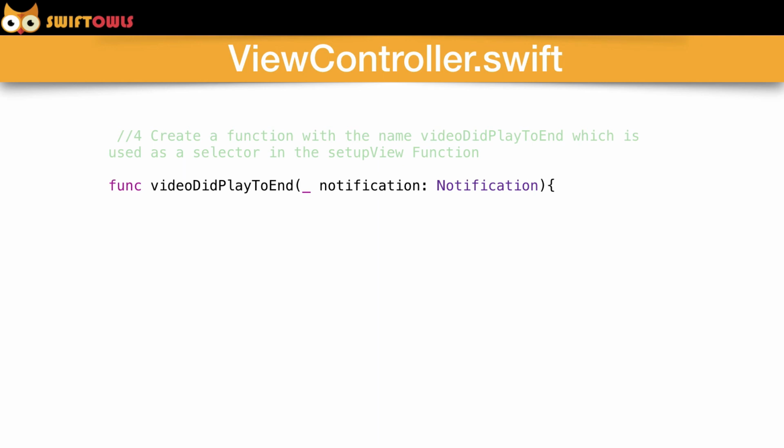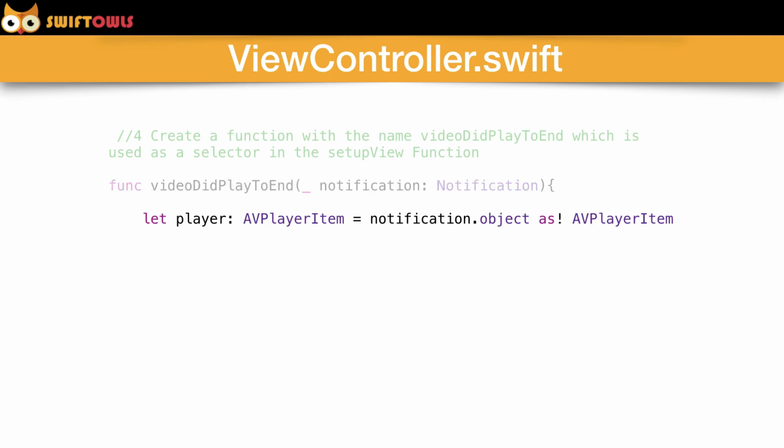Alright, so we're going to create this function by using func videoDidPlayToEnd, and then we're going to say notification, and we're just saying that this is going to be of type Notification. So we're going to say let player, which is an AVPlayerItem, equals notification, because if you see right there up in the function, we have the name of that variable labeled notification, all in lowercase, right before the colon.